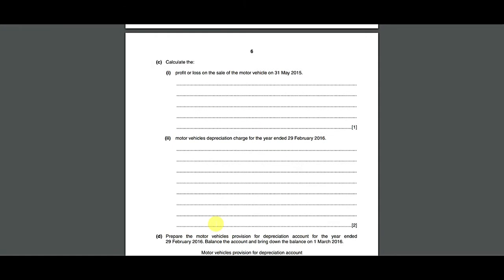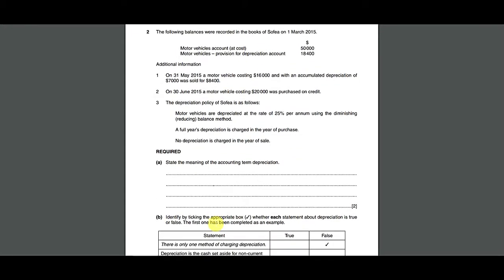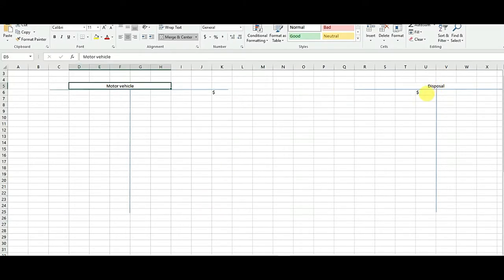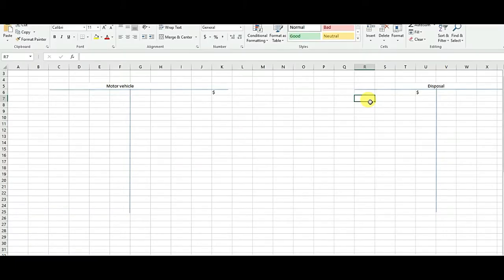So coming down to part C, C1 says profit or loss on the sale of the motor vehicle on 31st May 2015. So we will make the T accounts. The T accounts are not a requirement in the question, but still we will make them. So we will go to the disposal account. First of all, we see the asset was sold on 31st May 2015, so we will write down 31st May, and at the top 2015, and the asset is motor vehicle, so we will write down motor vehicle, and then we will transfer it.